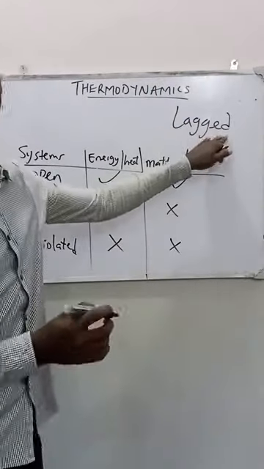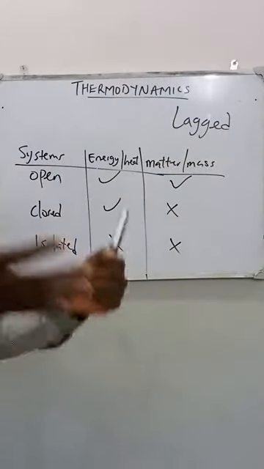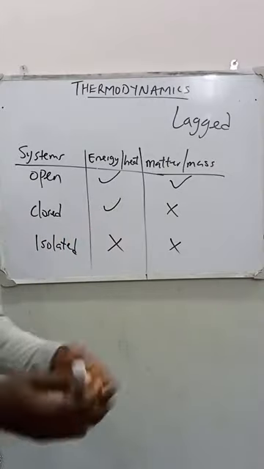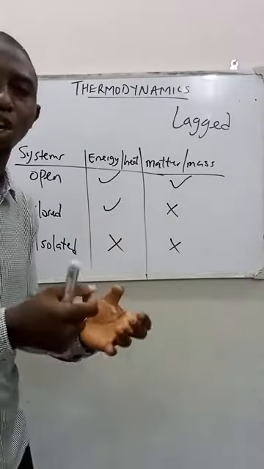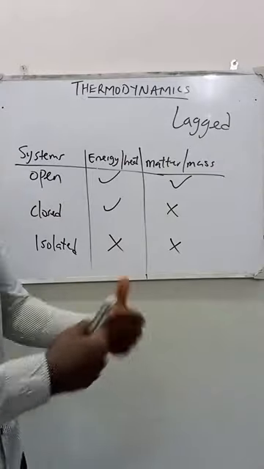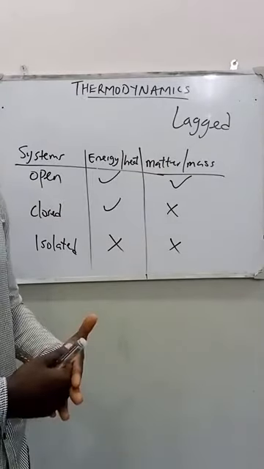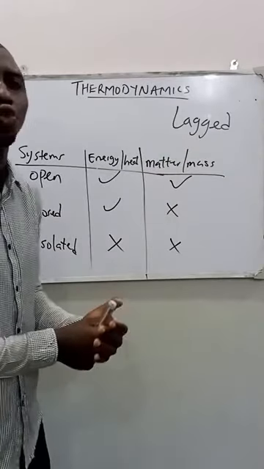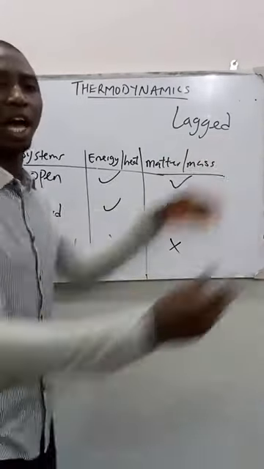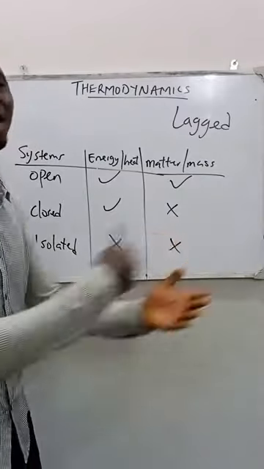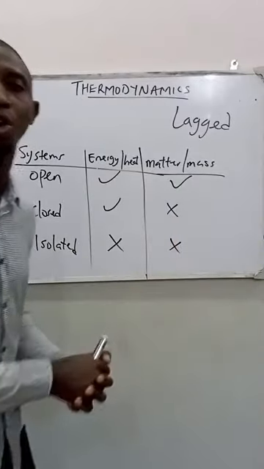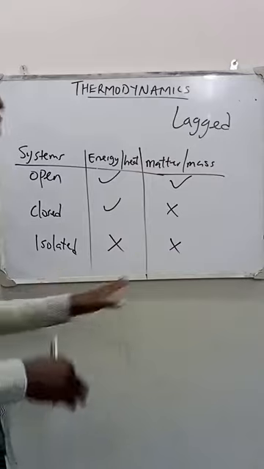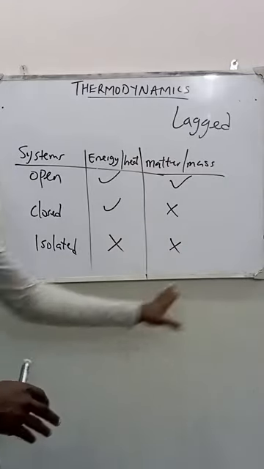So the essence of lagging a flask is to preserve the heat, to preserve the temperature of the water or of something that we are putting inside that flask. That is the essence of the lagging. It doesn't allow the heat to quickly escape to the surrounding, and it doesn't allow the surrounding temperature to come inside that flask. So a good example of an isolated system is the thermoflask.